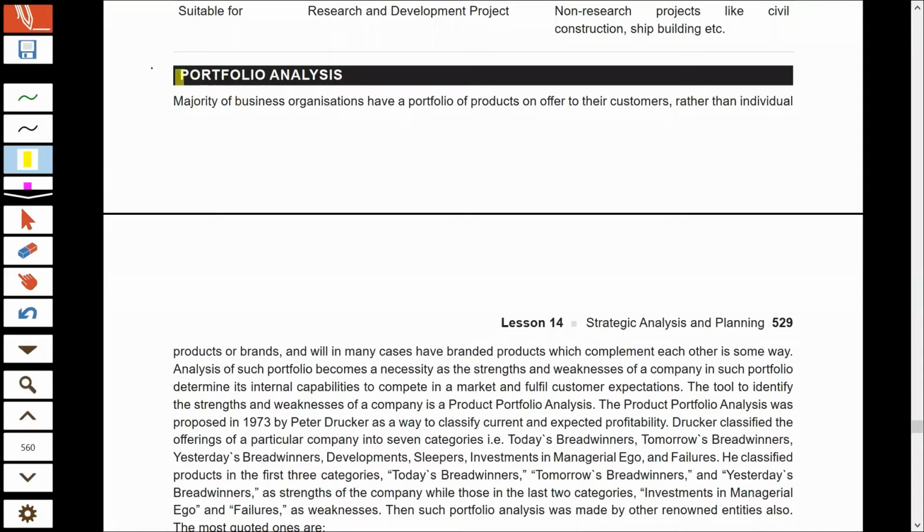Now let us understand what is portfolio analysis. Now portfolio is a group of businesses or products that the company is offering in the market. So we can take the example of Tata, HUL, Reliance, Patanjali. All these are entities which have a portfolio of products.